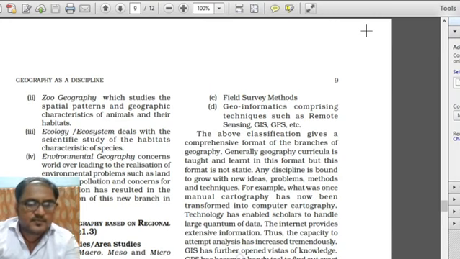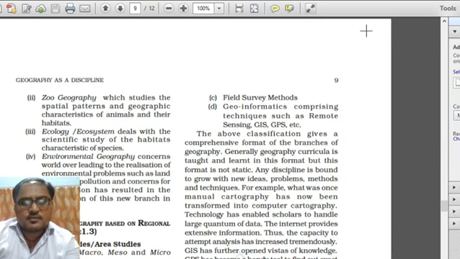Then comes environmental geography, which concerns the world over, leading to the realization of environmental problems such as land degradation, global warming, greenhouse effect, such things. These all things we had already discussed in the last classes.